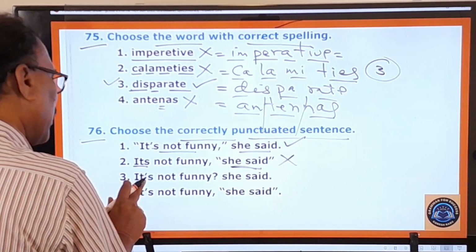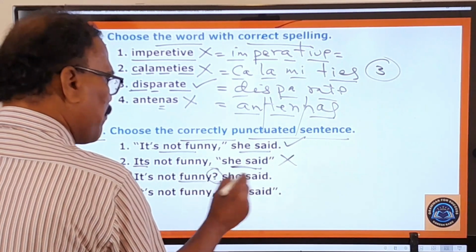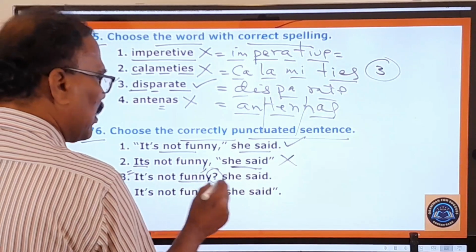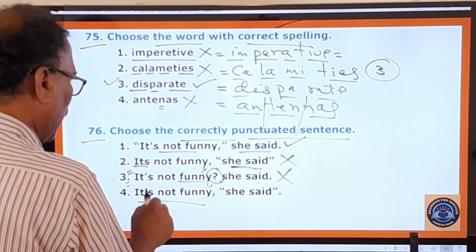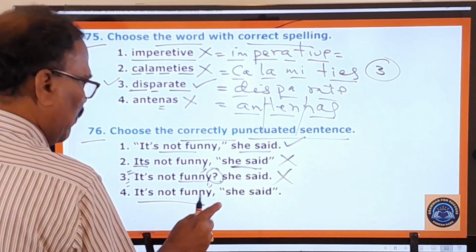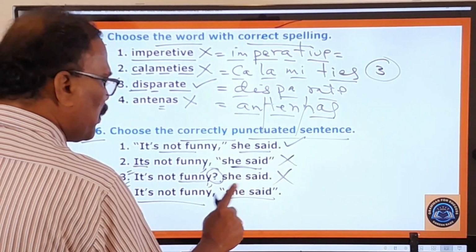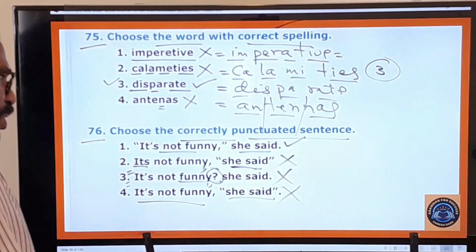Okay, it is not funny, a question mark is there, unnecessarily a question mark is used here, and moreover quotation marks are not given here, wrong. It is not funny, so no quotation marks given here. Everything is okay, but quotation marks are not given, and the comma is correctly given, but here this reporting verb is put in the inverted commas, and therefore this is also wrongly punctuated.